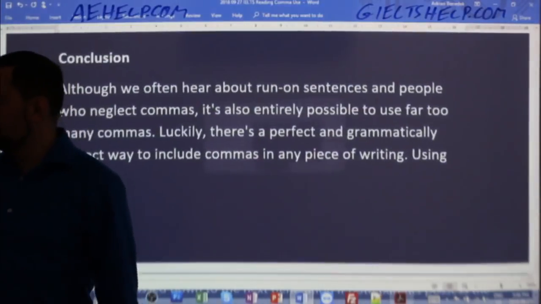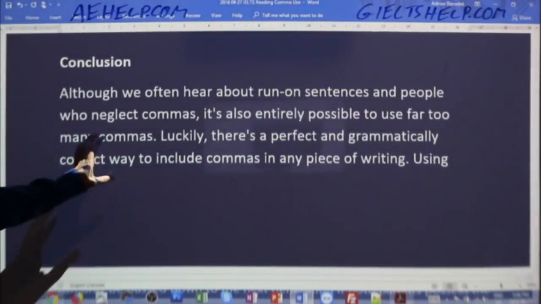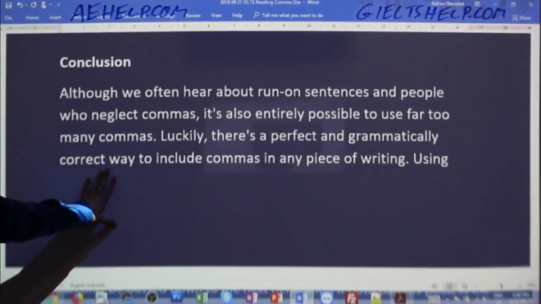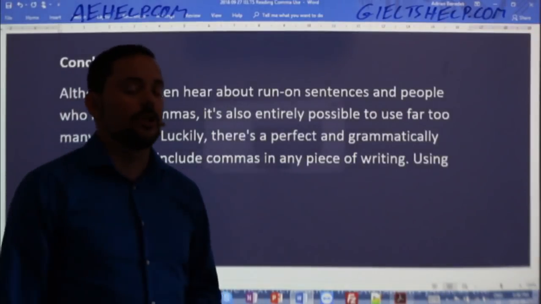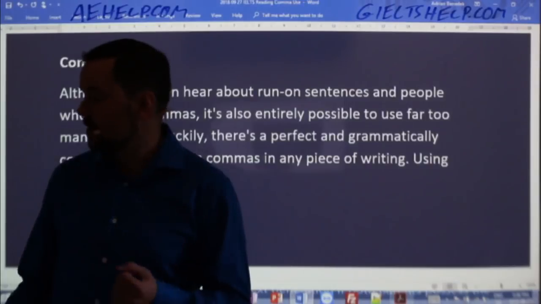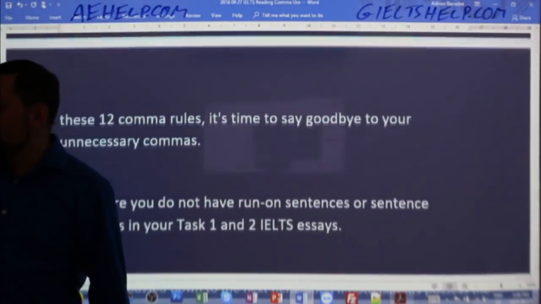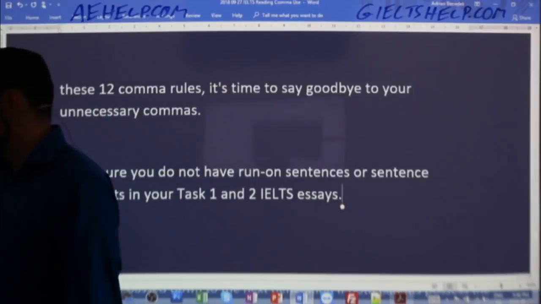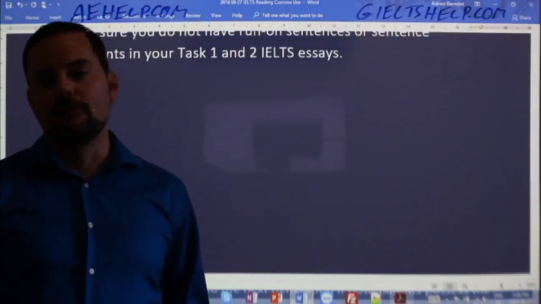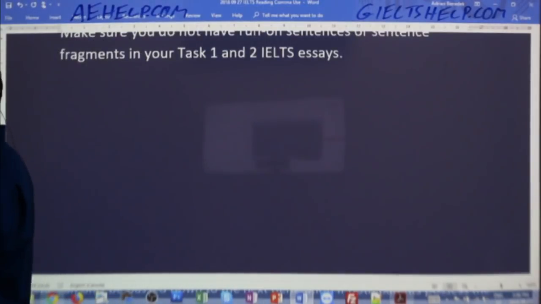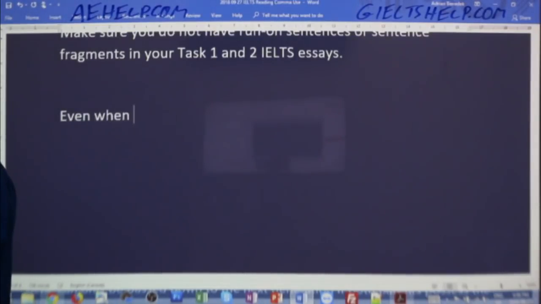So a couple of last points here before we look at the reading. There are correct ways of using commas. There are incorrect ways. Sometimes whether or not you use a comma is subjective. It's up to the choice of the author. 2 points that are important to remember. Even if you're using commas correctly, don't overuse them, okay? You don't want to break your fluency too much. It becomes awkward. So even when using commas correctly, be sure not to overuse them.